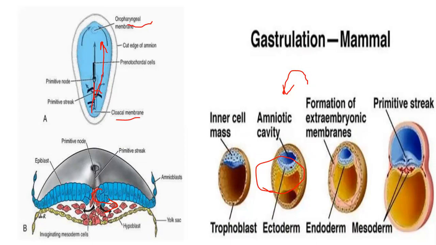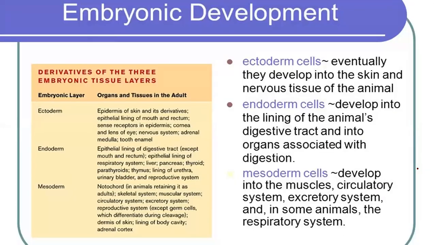Then this will start to move inward, deeply inside, and as you can see here, then start to form three germ layers: endoderm, ectoderm, and mesoderm inside. I hope you understood it well.